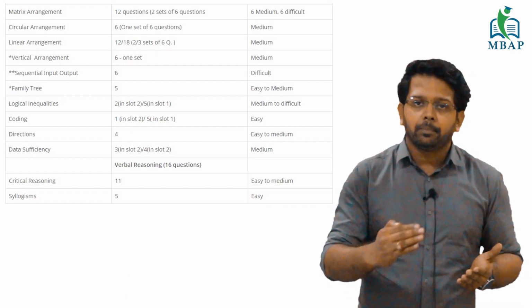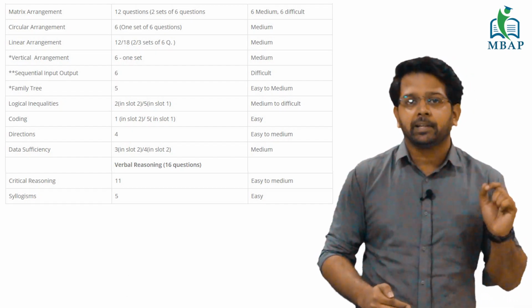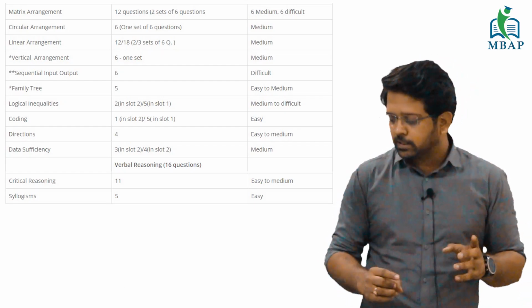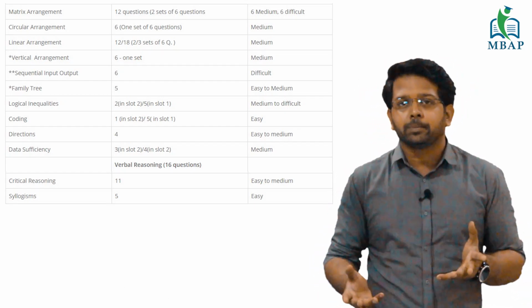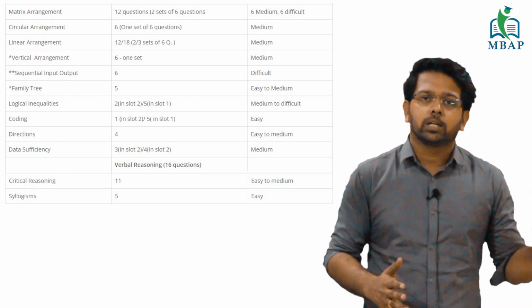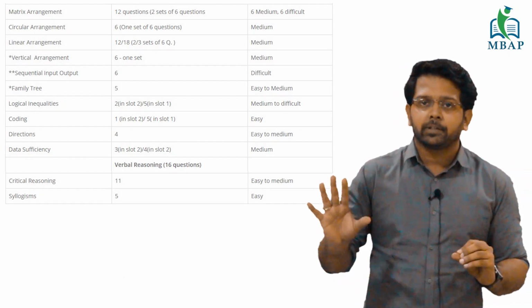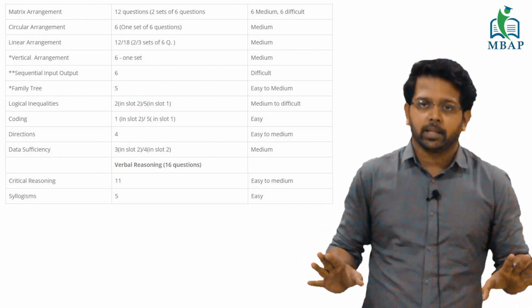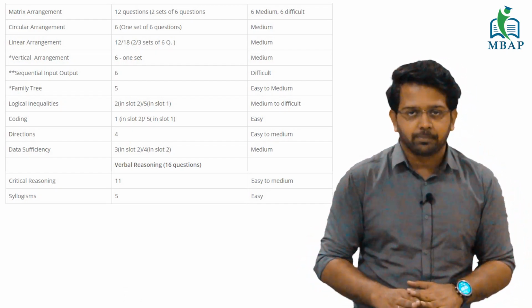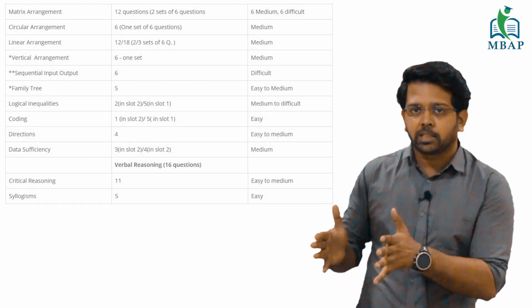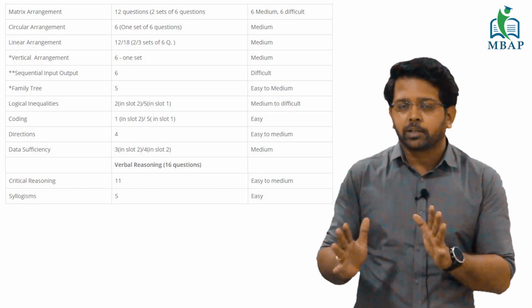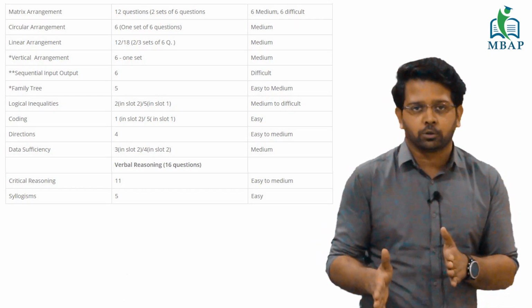Is the performance going up or down? If it is going down, you have to find reasons for what is not doing well. If certain topics, let's say circular arrangement, is something which you are not good at, you can skip it as of now. The objective is that I have to get 50 marks. This 50 marks is coming from which variety, I do not care, but overall I have to get 50 marks. So we have given you the previous year paper analysis of logical reasoning. This is roughly the same set of expectation that we have for this year's MBA CET also.